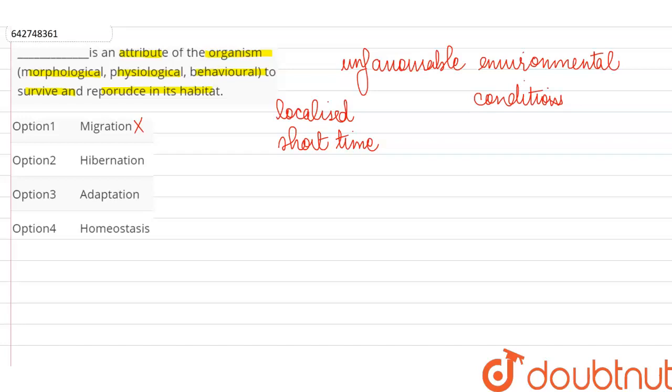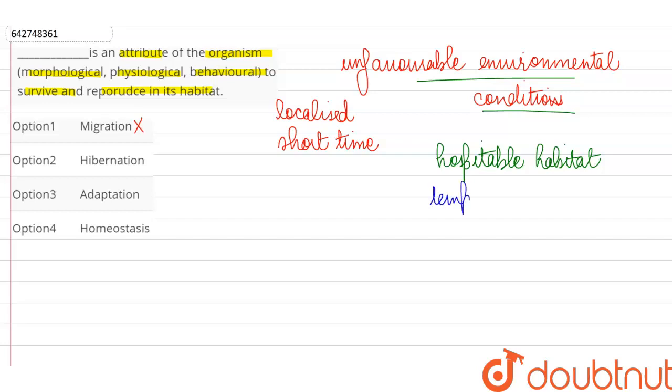So what some animals do in such a case is they leave the unfavorable habitat, and in large groups they travel to a more hospitable habitat where they are going to stay until the conditions in their original habitat become favorable again. So this temporary movement to a hospitable habitat is known as migration, but here we are talking about an attribute which will allow it to survive. We are not talking about running away or moving to another habitat, so this is not our answer.